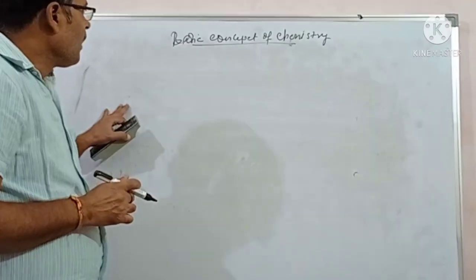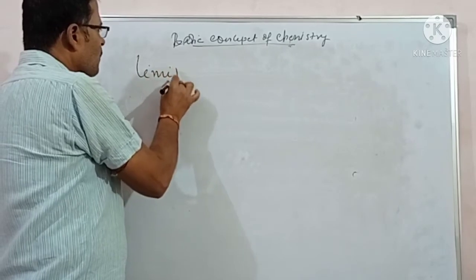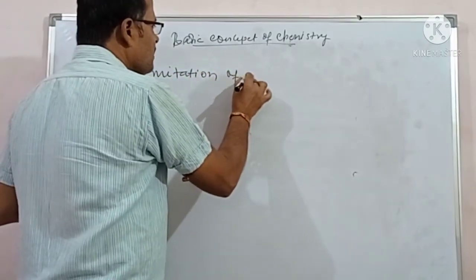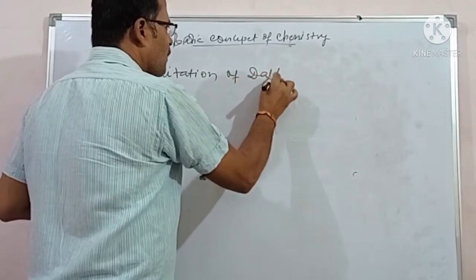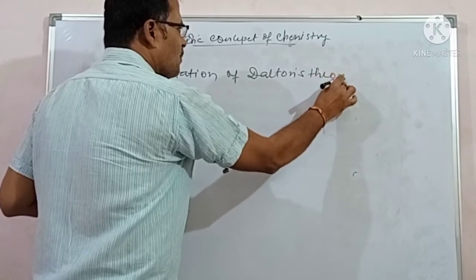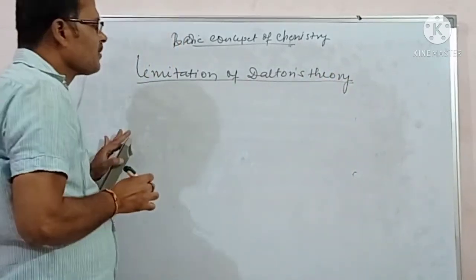Here are the limitations of Dalton's theory. Limitations, that is drawbacks.